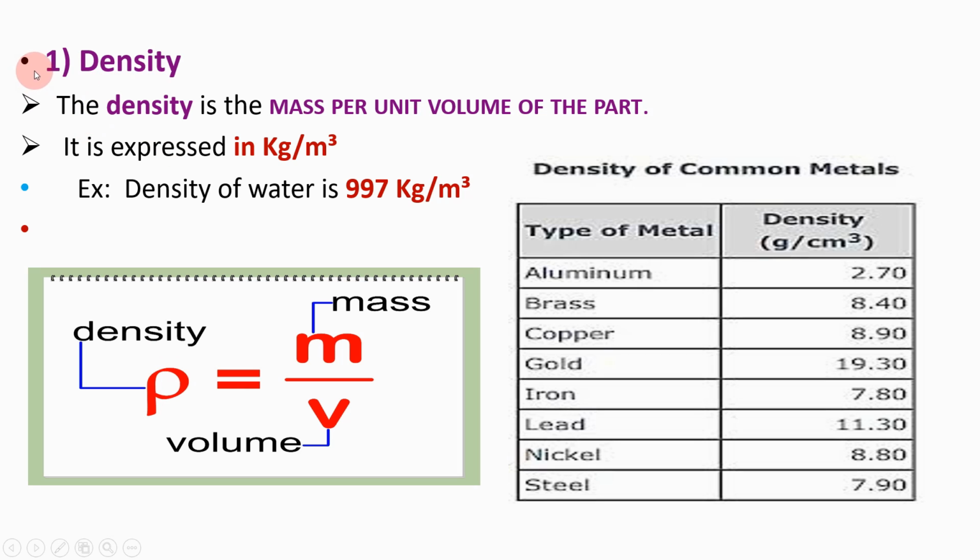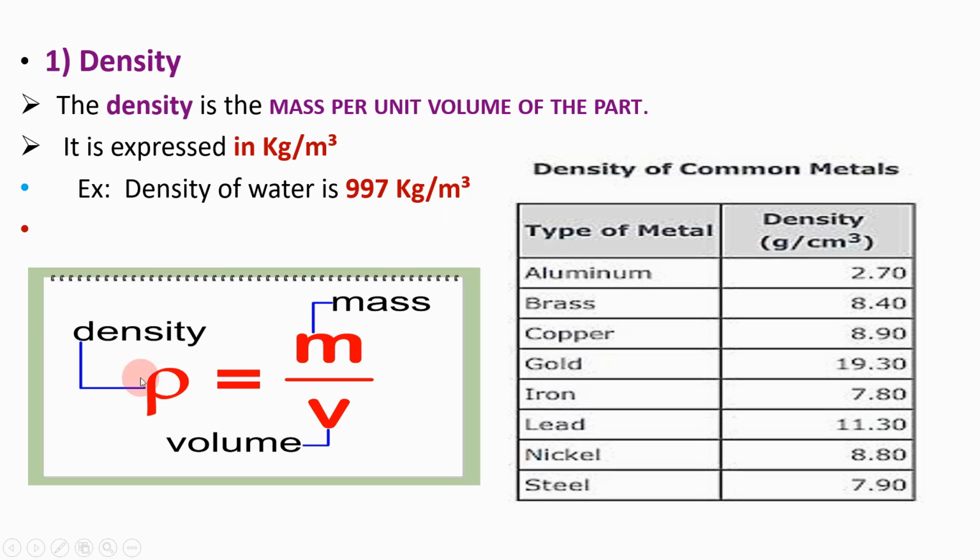First is density. What do we mean by density? The density is the mass per unit volume of the part. This is very well known to us. It is expressed in kg per meter cube. What is the unit of density? Its unit is kg per meter cube. For example, the density of water is 997 kg per meter cube.